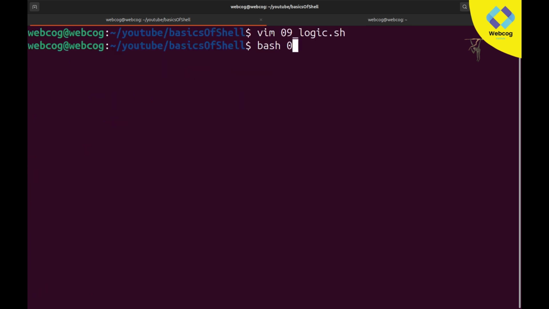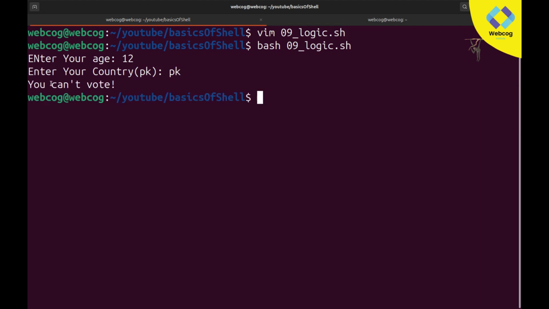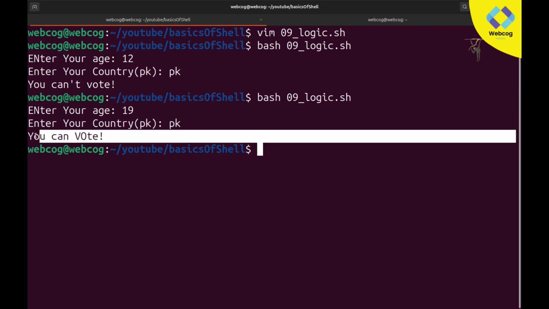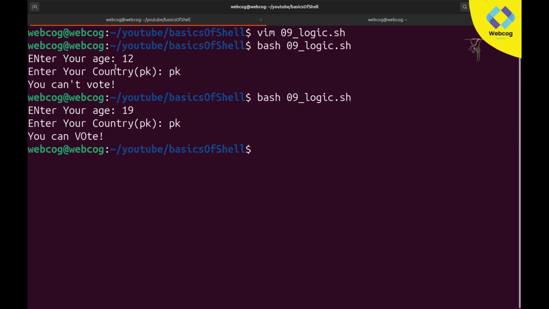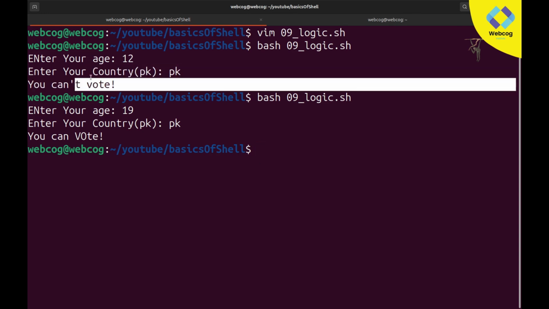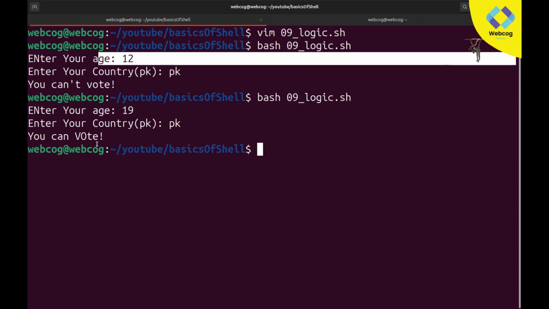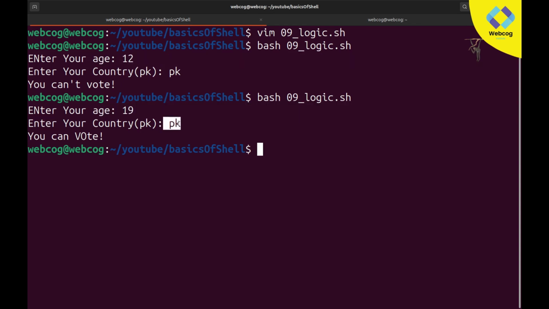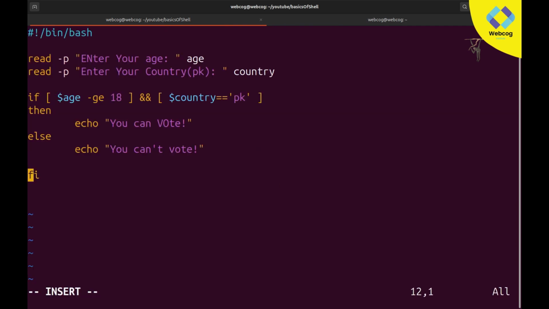I'll use bash 09, not 08. Enter your age: 12, country: PK, enter, and you can see it simply prints you can't vote. But if I write age 19, country PK, enter, and it prints you can vote. So you can see even if we are Pakistani, if our age is not over 18, it still prints you can't vote because you are underage. But here I am over 18, I am from Pakistan and I can vote. So this is basically how we add multiple conditions.